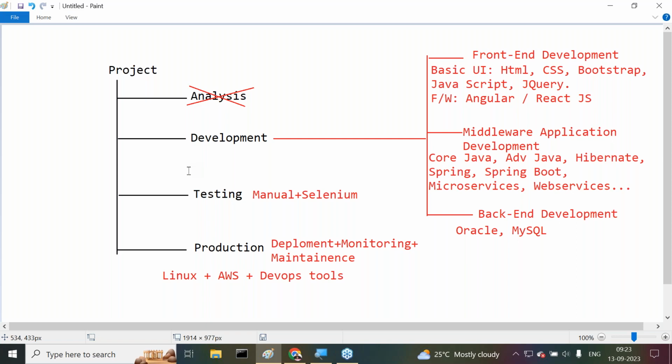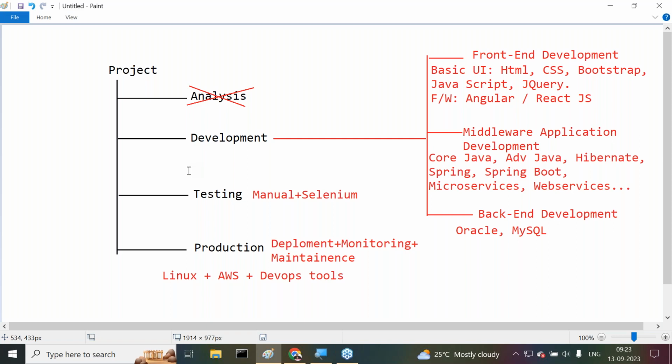The project is available. We are already aware of the life cycle. Next, we have to start the development part. We have to start our project implementation. Clear? Right, understand it now.